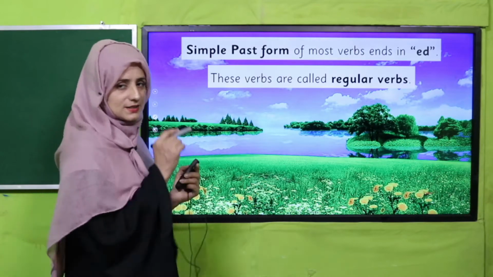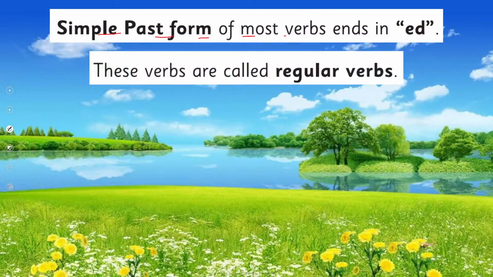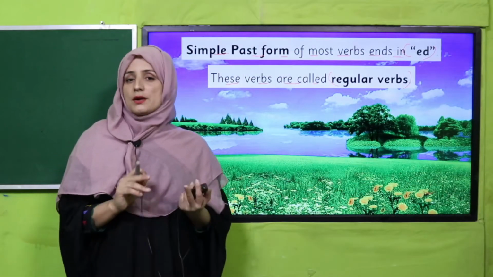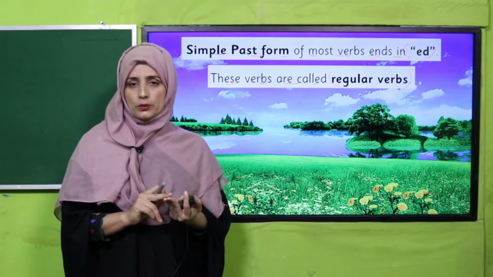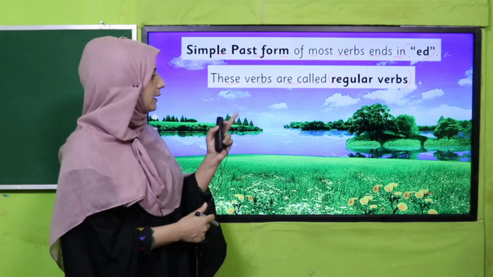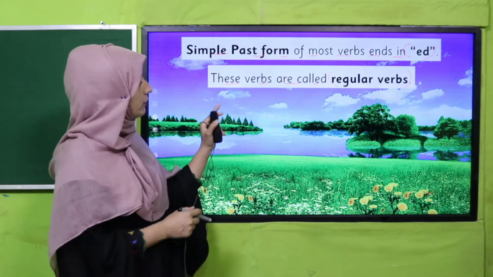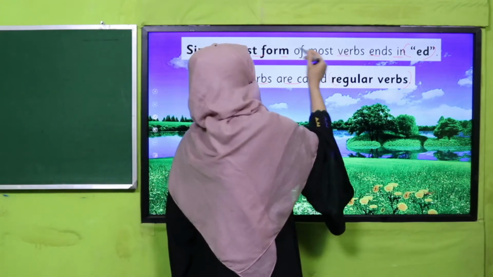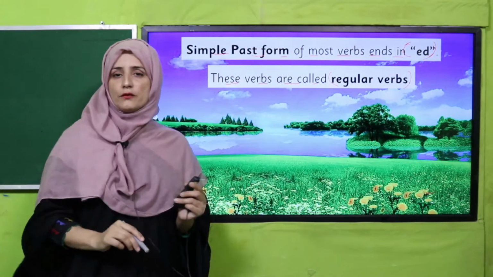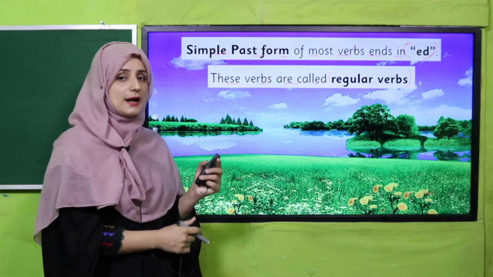So we can see the simple past form of most verbs ends in ed; these verbs are called regular verbs. Yes, my dear students. Now I am going to tell you about regular and irregular verbs, how we can find that these verbs are regular and these are irregular. So what is a regular verb? A regular verb makes its past tense with d or ed. We will find ed or d at the end of the verb.